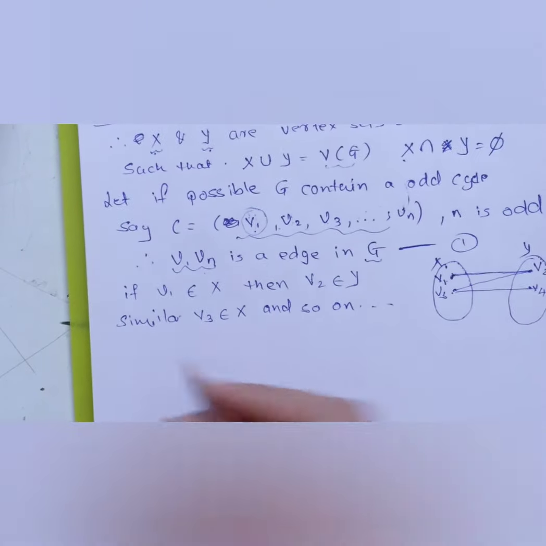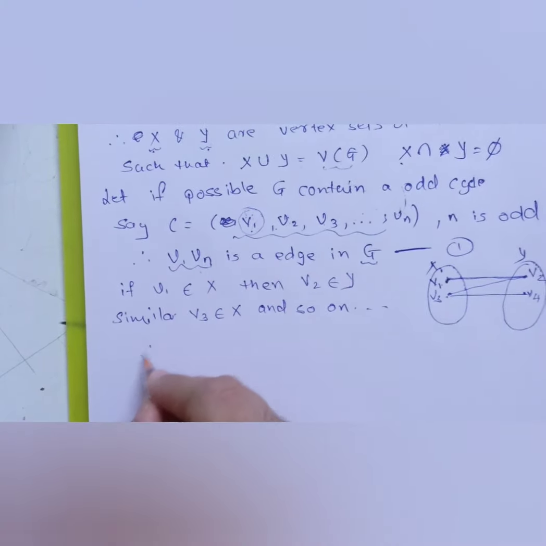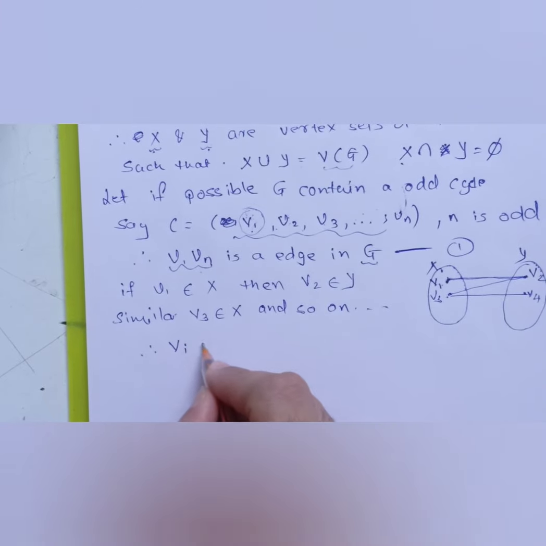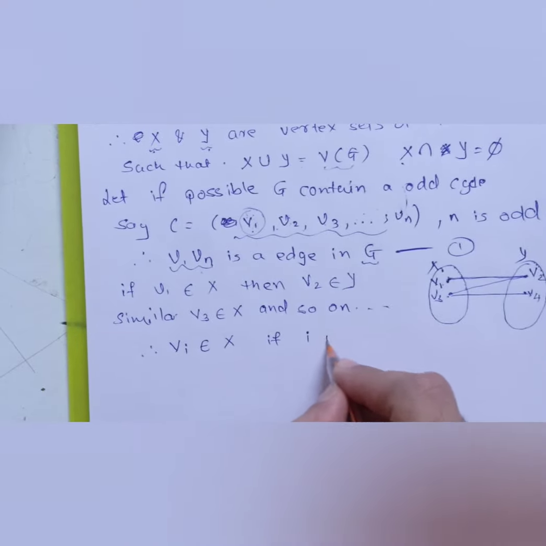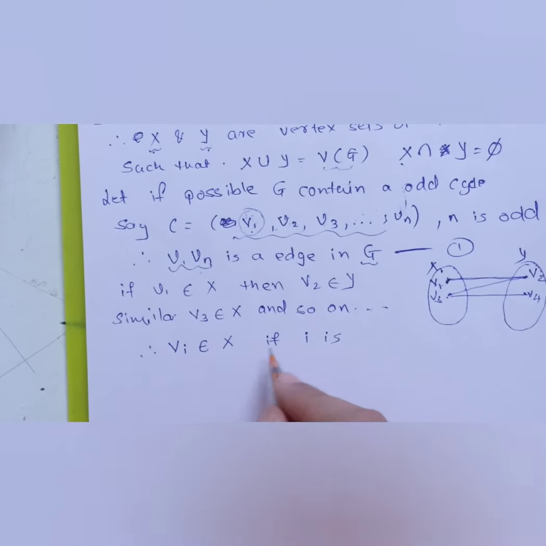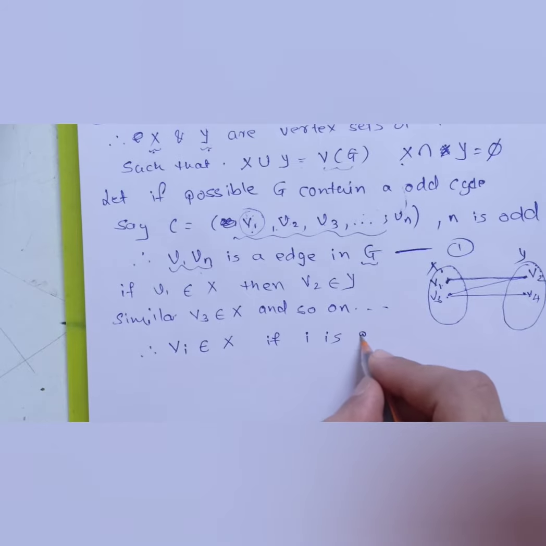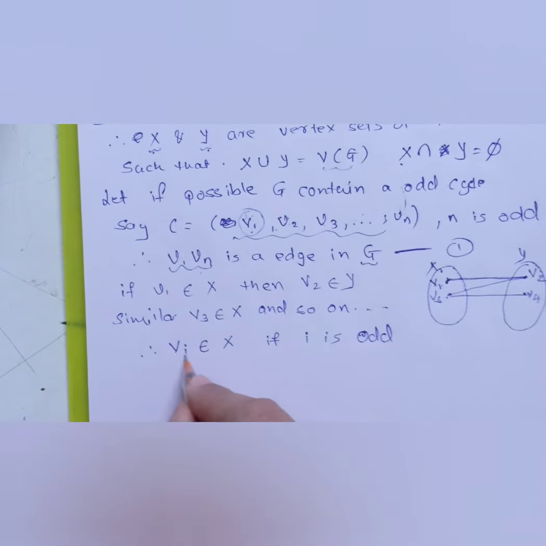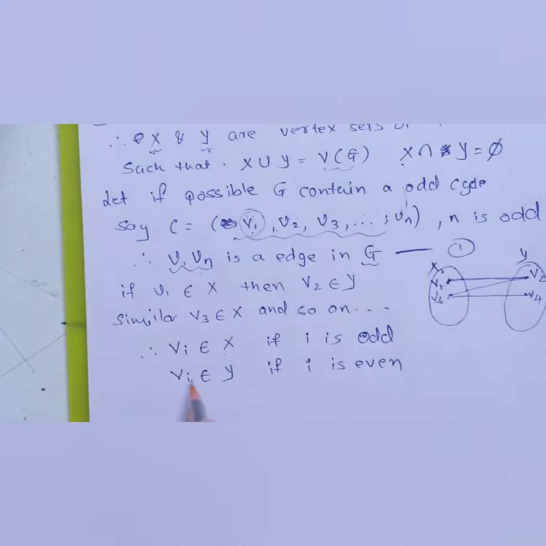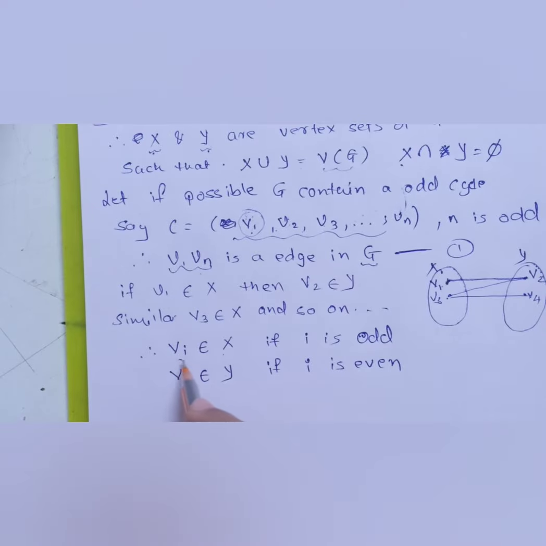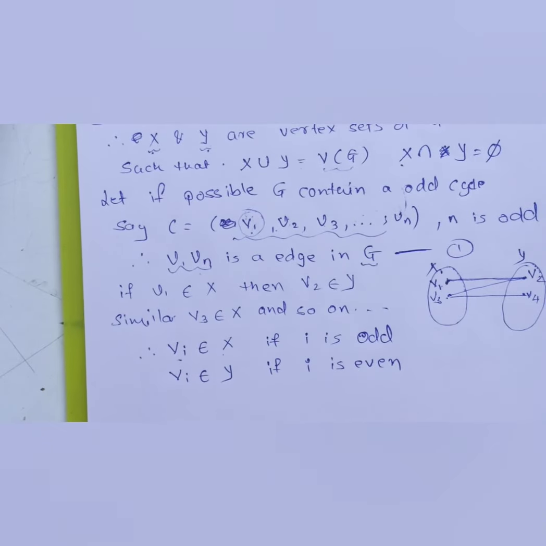So I can just state it over here as well. We can say therefore Vi belongs to set X if i is odd, and Vi belongs to Y if i is even. Fine. If the number is even, it will belong to set Y. If the number is odd, it will obviously belong to set X.